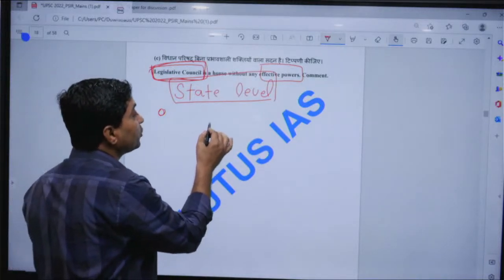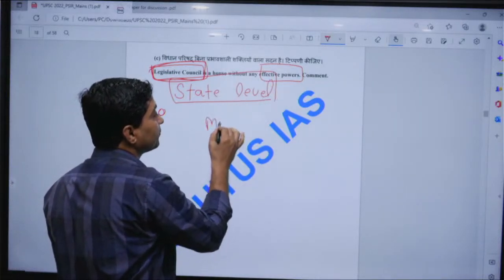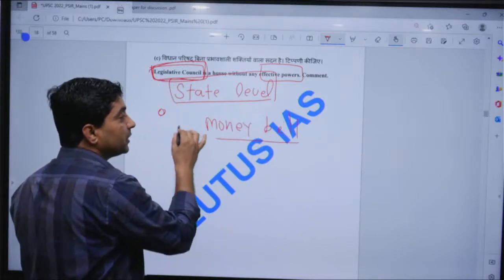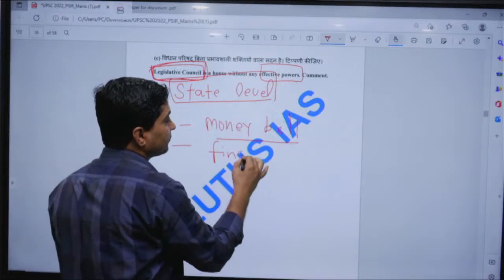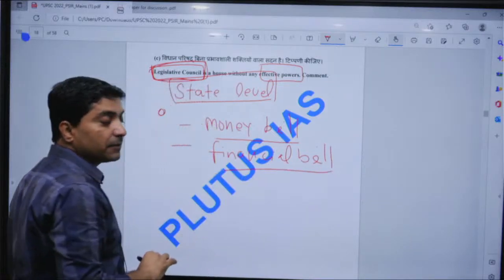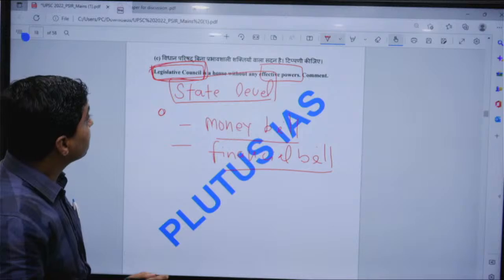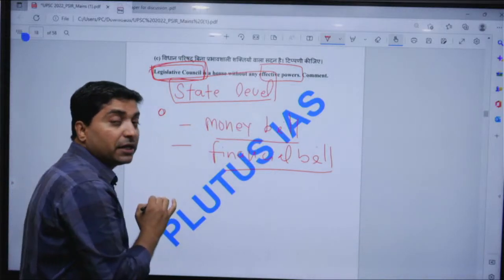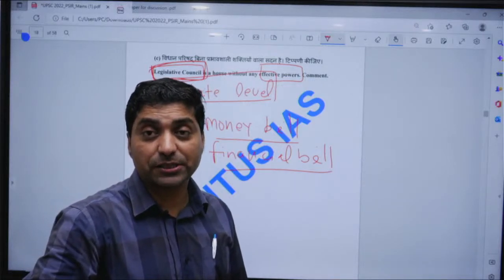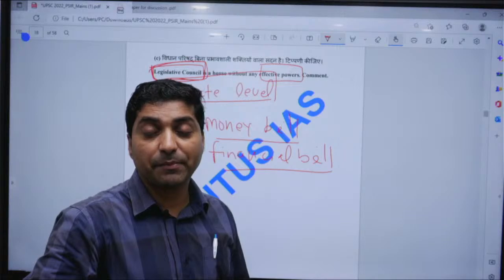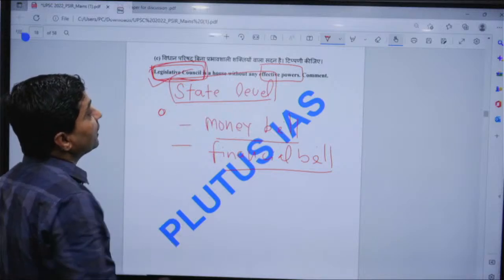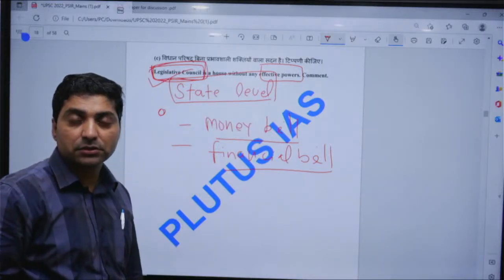They don't have power on money bills or financial bills. And even the state legislative assembly abolishes the Legislative Council with a special majority, and it is passed by the Parliament with a simple majority. So the Legislative Council has no effective power.